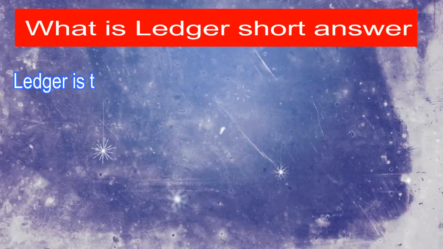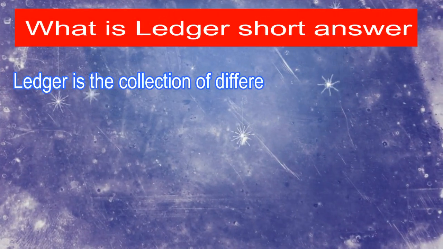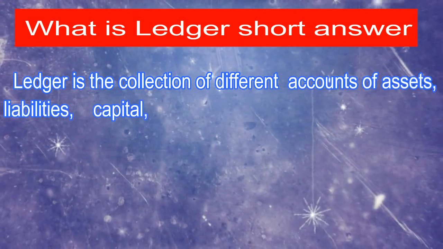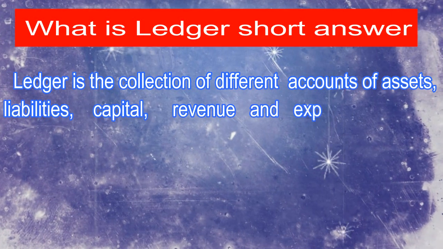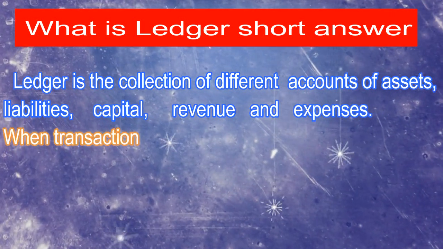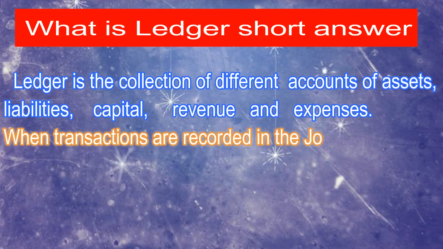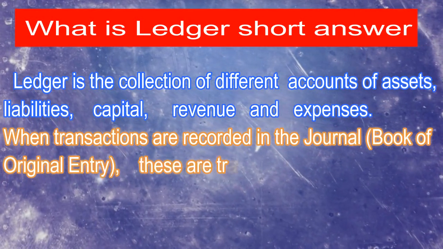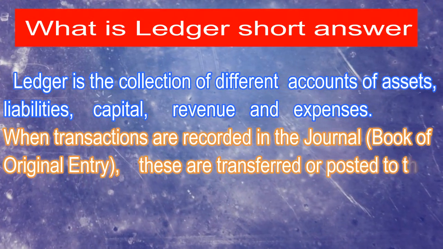Now, next question is, what is ledger? Short answer. Ledger is the collection of different accounts of assets, liabilities, capital, revenue, and expenses.